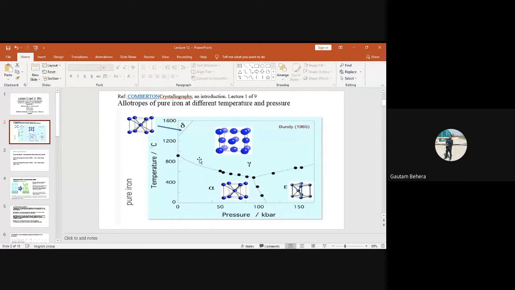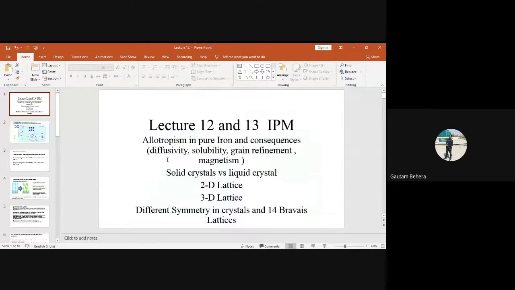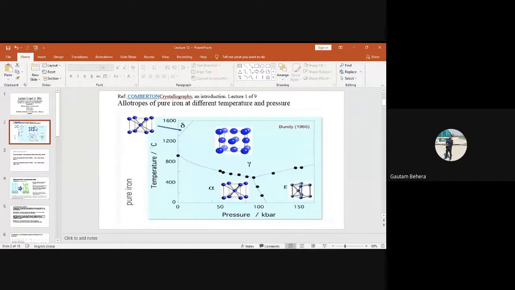Okay, so the first consequence I can talk about is this one, what I've written, diffusivity. You people have remembered about diffusivity. So you have BCC iron and you have FCC iron. Where will diffusivity be higher? BCC. Why? What is the reason? I have told you many times. Because it is an open packed structure. Very good. Because it is an open structure, right? Okay, can anybody justify how this is an open structure? If I ask why BCC is an open structure, why is FCC a close packed structure?